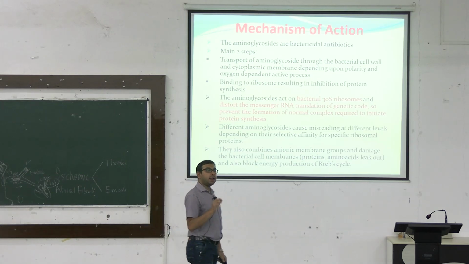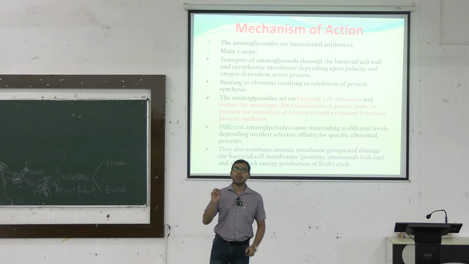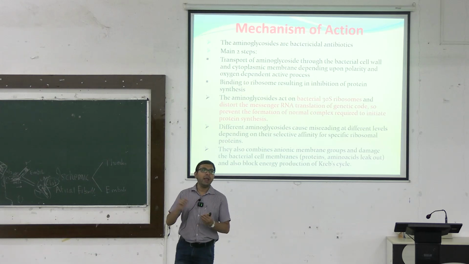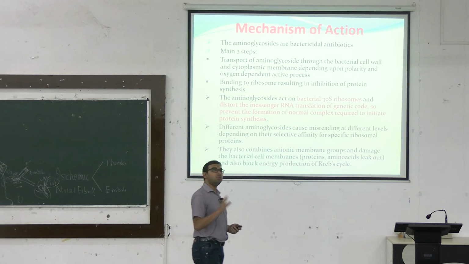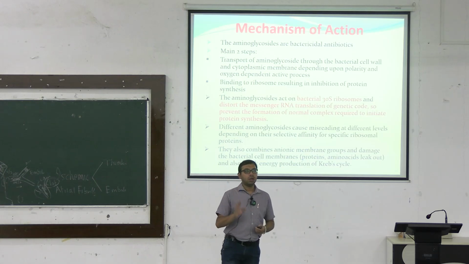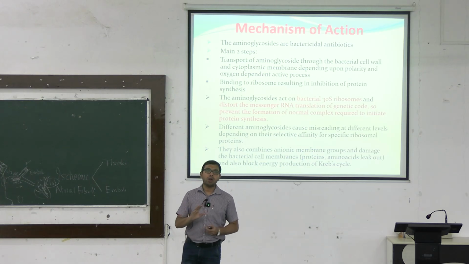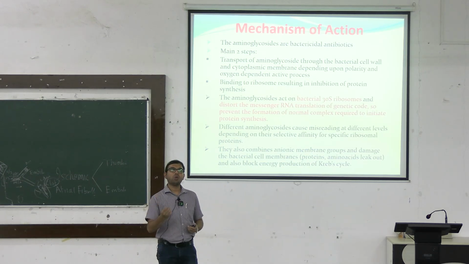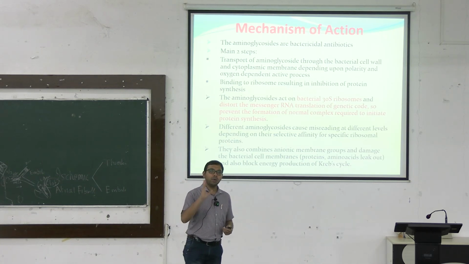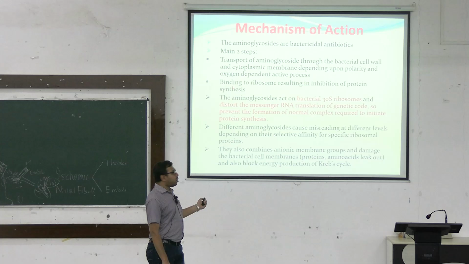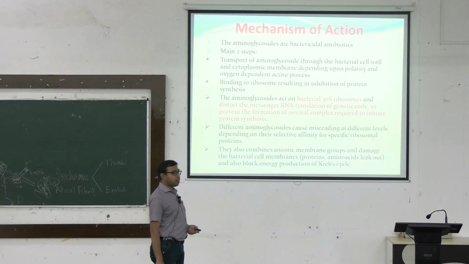So an oxygen dependent active process is necessary for these aminoglycoside antibiotics to enter the bacterial cell. That's why anaerobic organisms are usually resistant to aminoglycosides. Anaerobic organisms cannot be killed by aminoglycosides because oxygen is needed. An oxygen dependent transport process is needed for entering the cells. Now it binds to the ribosome, resulting in inhibition of protein synthesis.